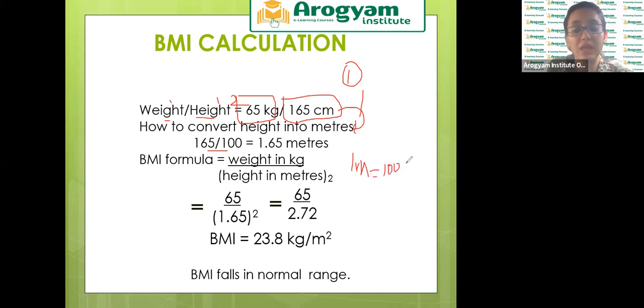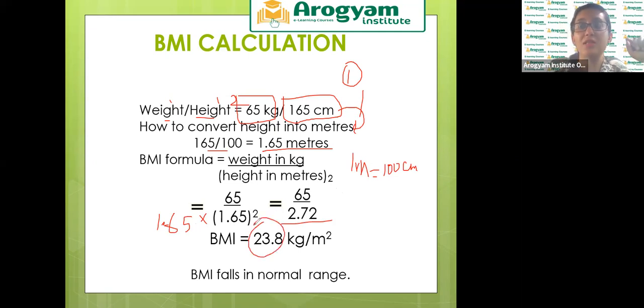So that is the reason we divide the height by 100 and then we get the height in meters. After that, we take the square, 1.65 multiplied by 1.65, which comes to be 2.72. Then you divide 65 by 2.72 and you get the BMI.